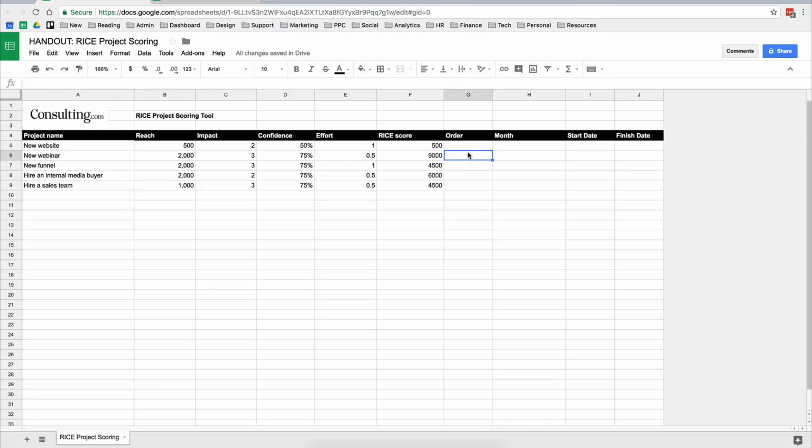So when you're planning your year, you should use this tool and be really honest with yourself and really objective with yourself and your goals and actions. And then as soon as this RICE tool has given you the order, you can say, this is going to be number 1, this is number 2, then number 3, number 4, and then number 5. And now we have an order for these things, right? Once we have an order, we can start putting them into months.